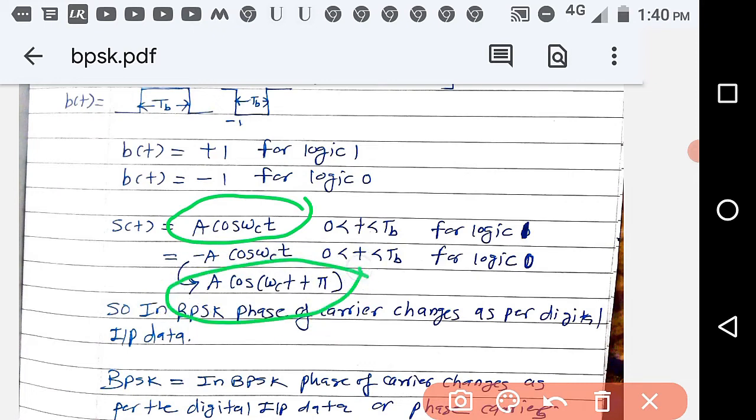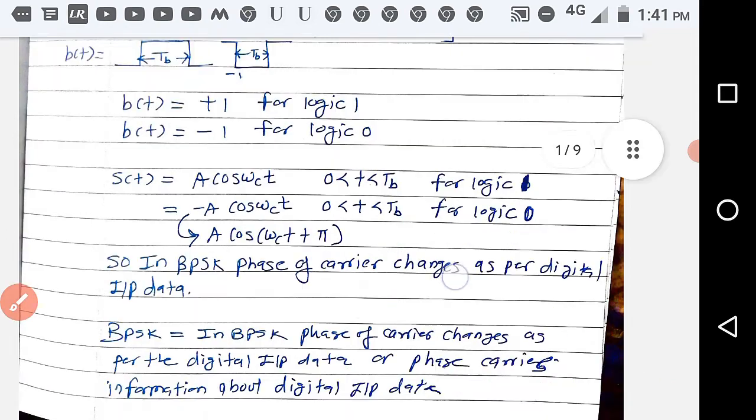So if it is plus pi, then we can say this is logic 0, so the information is again in the phase. That's why it is called phase shift keying, and why binary? Because 1 and 0 are there. Okay, I think this is clear to you.